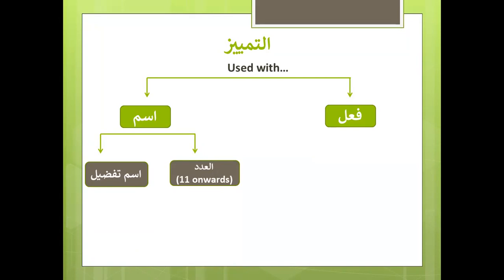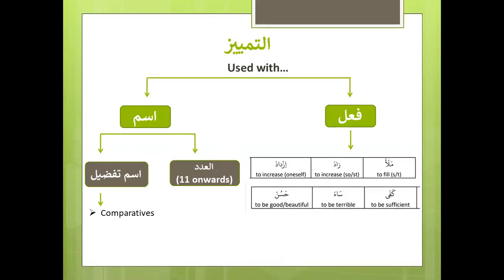So 1 till 10, we will not use tamyiz. But 11 onwards, we will start using tamyiz. And even there, we've got some situations where we don't. We'll come to that later. Now, ism tafdeel, we have comparatives only. There are superlatives also, but we will only use them in specifying a comparative.